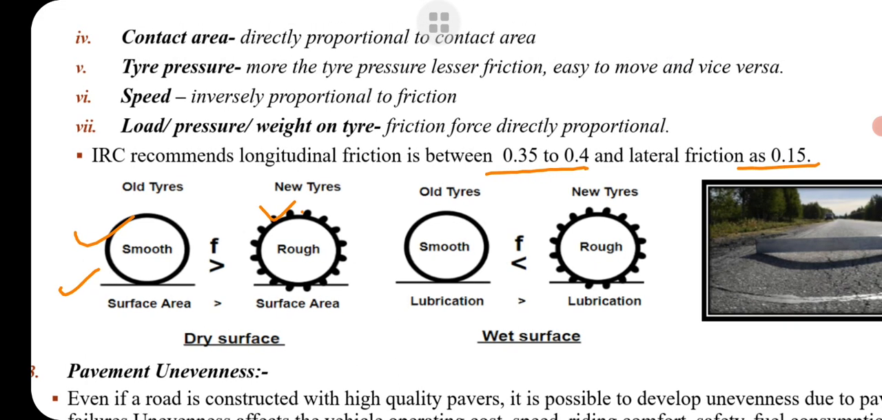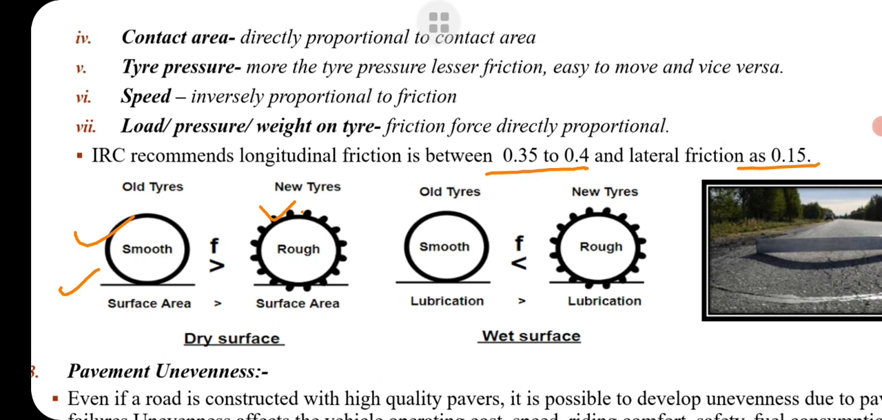Then contact area, how much area of contact is taken by the tire. Then tire pressure. If the vehicle has more pressure, then the vehicle can run smoothly. If the vehicle has less pressure, then in that case also the vehicle cannot run easily. That's why the contact pressure and tire pressure ratio should be greater than or equal to 1. Then speed of vehicle. Speed of vehicle is inversely proportional to friction, as discussed in the first point.